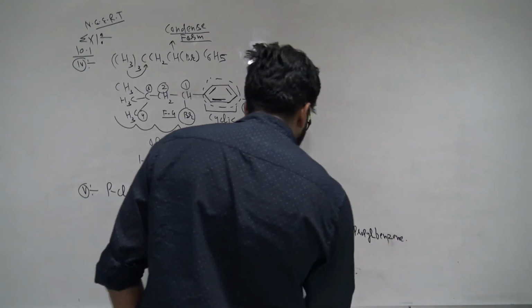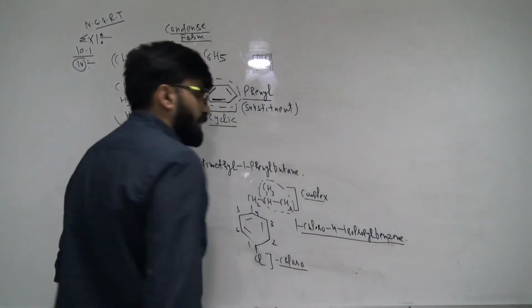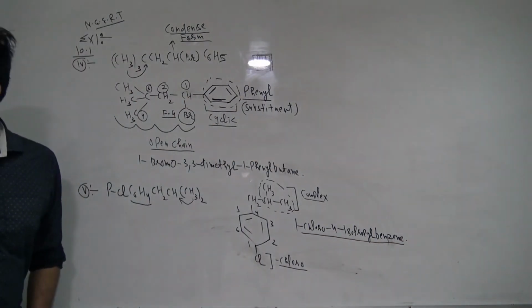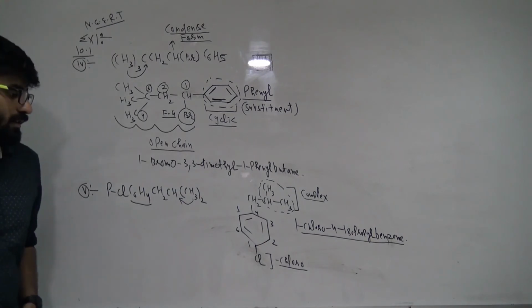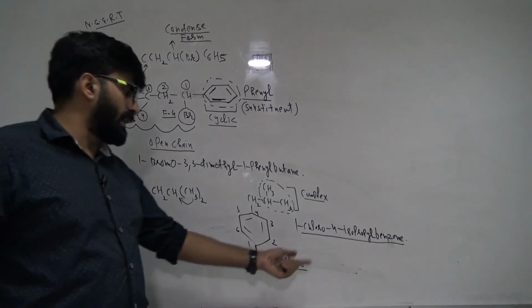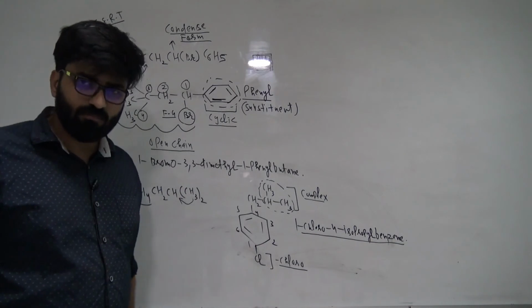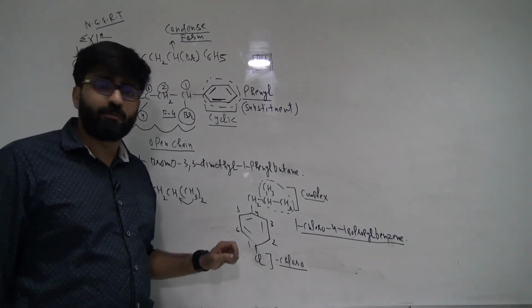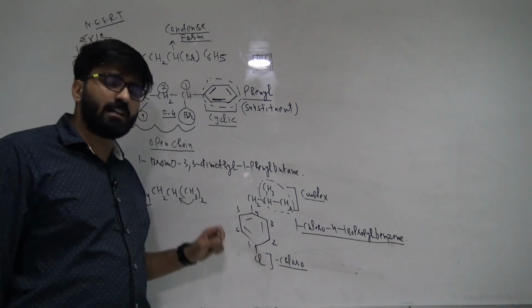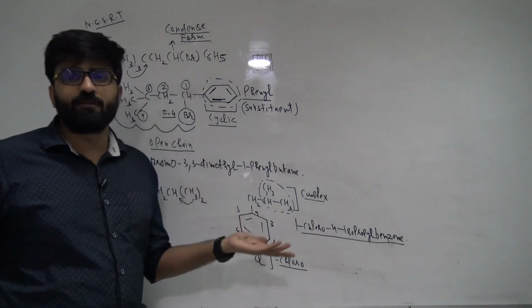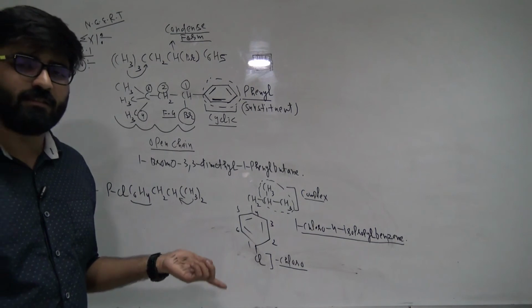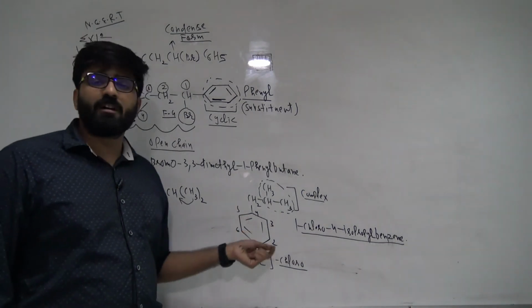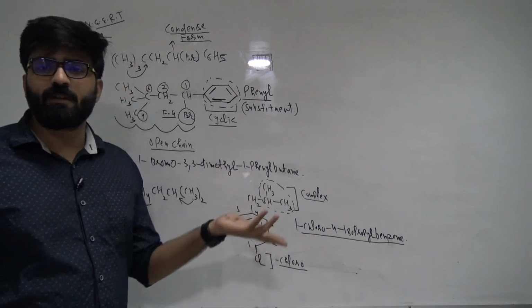So the whole thing is 1-chloro 4-isopropyl benzene, right? Because if you do the numbering, it comes out to be 1 and 4. Even if you do numbering from the other side, it comes out to be 1 and 4. First look from both sides, it is coming 1 and 1. Then the sum rule is also coming out to be 5, 5.